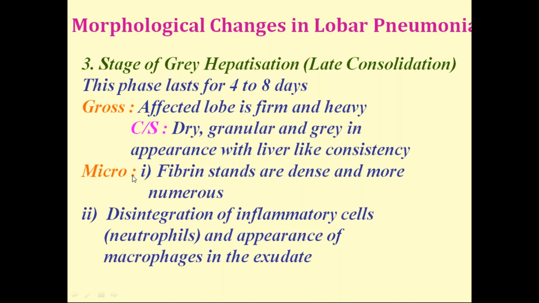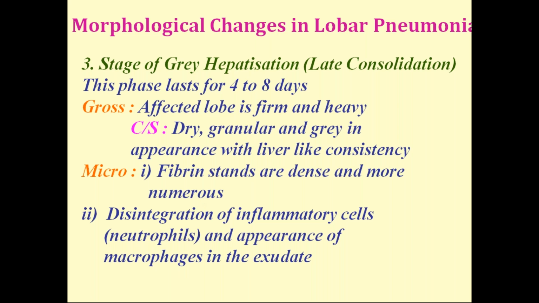In microscopy, what is the characteristic feature here? The fibrin strands are more in number. In gray hepatization, the fibrin strands are more in number. In red hepatization, the cellular exudate is more; even though fibrin strands are present, the cellular exudate predominates. But here, fibrin strands are dense and numerous, and the inflammatory cells present in the initial stage disintegrate. Chronic inflammatory cells like lymphocytes, plasma cells, and macrophages appear. So you have to observe the differences.